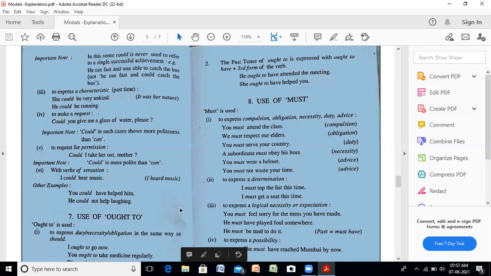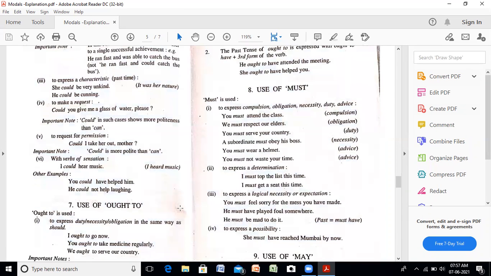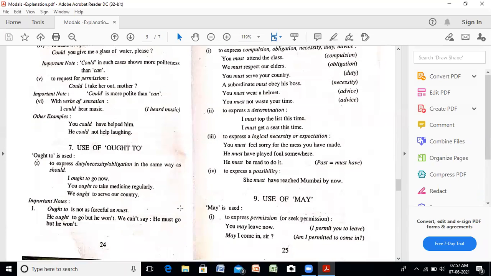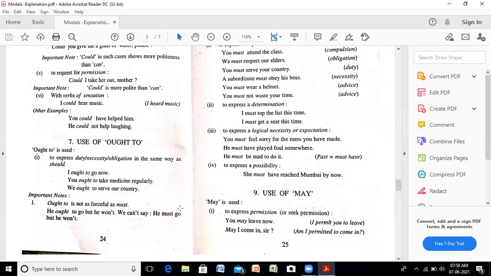Coming to the next, use of ought to. Ought to is used to express duty, necessity, obligation in the same way as should. अभी हमने discuss करा ना should. It is also giving the same meaning, duty, necessity, obligation. I ought to go now. You ought to take medicine regularly. We ought to serve our country.